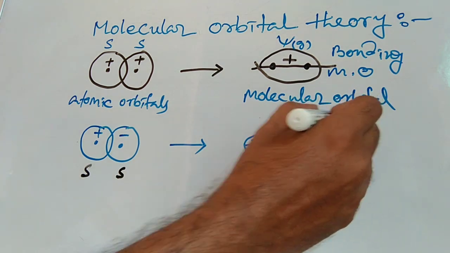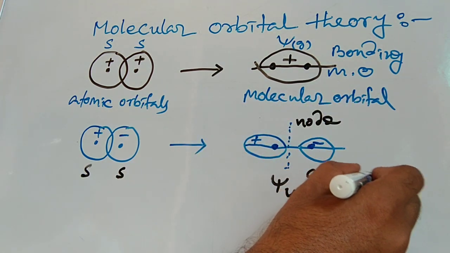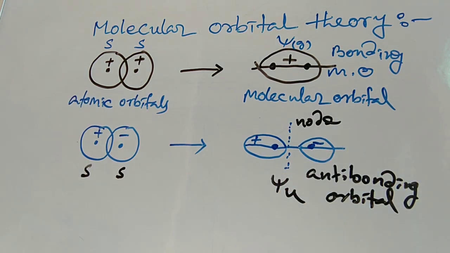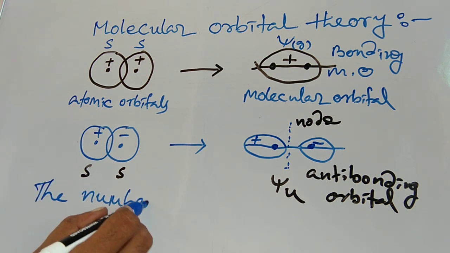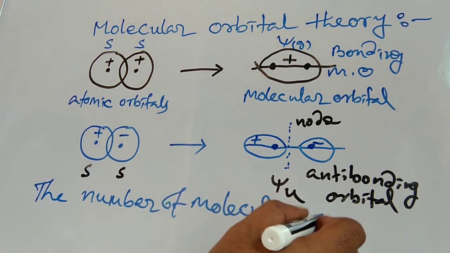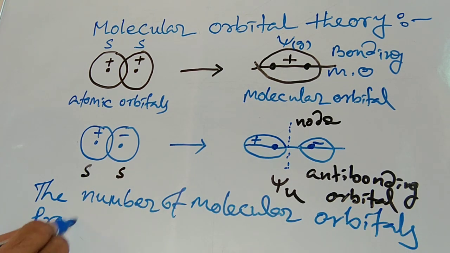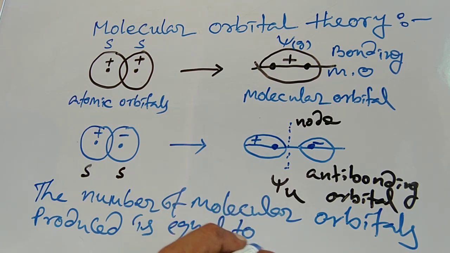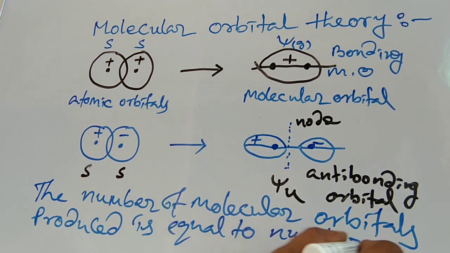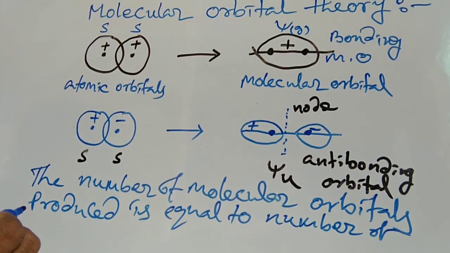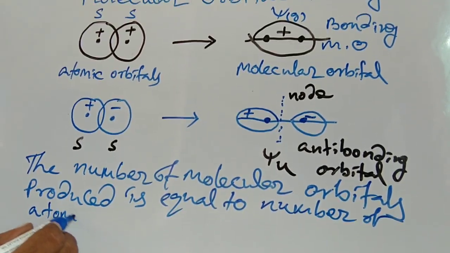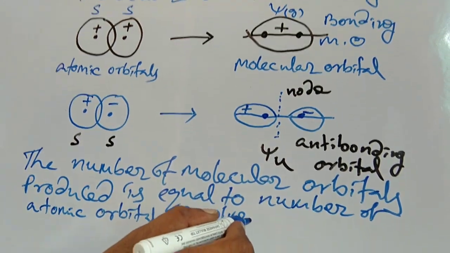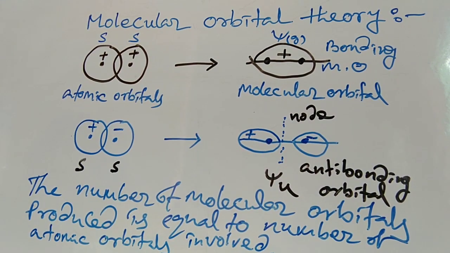The molecular orbital wave functions are designated as psi G and psi U. G stands for gerade, even, and U for ungerade or odd. G and U refer to the symmetry of the orbital about its center. If the sign of the wave function is unchanged when the orbital is reflected about its center, the orbital is gerade. An alternate method for determining the symmetry of the molecular orbital is to rotate the orbital about the line joining the two nuclei and then about a line perpendicular to this. If the sign of the lobes remains the same, the orbital is gerade, and if the sign changes, the orbital is ungerade.